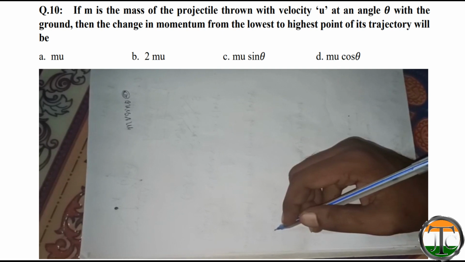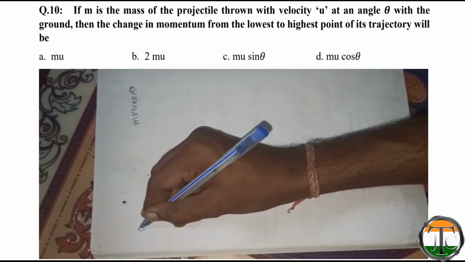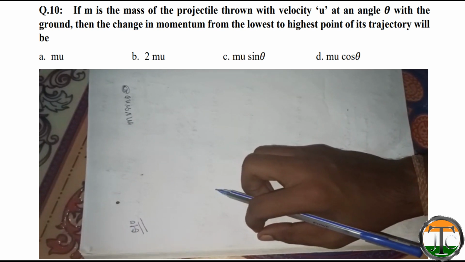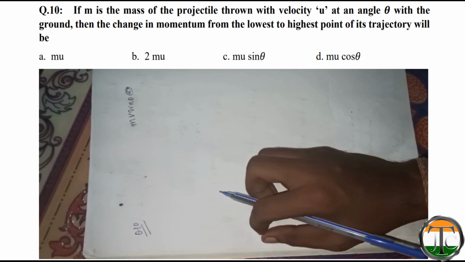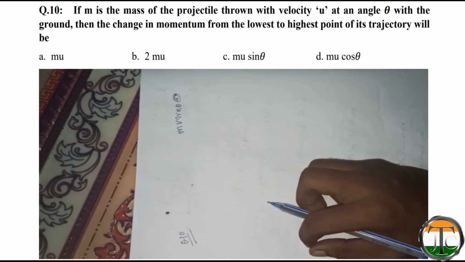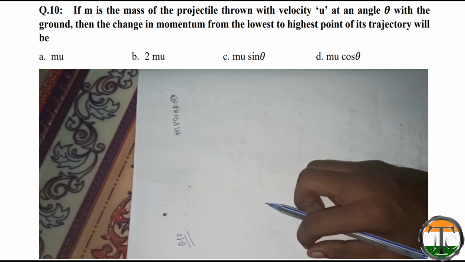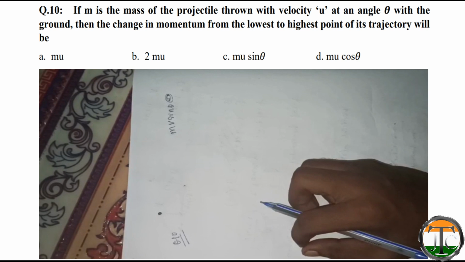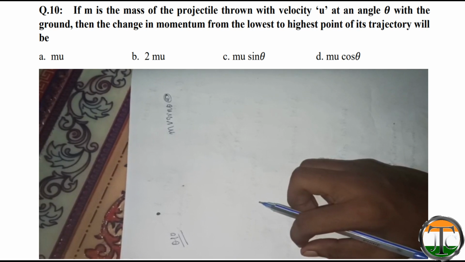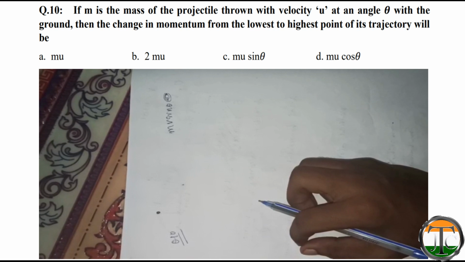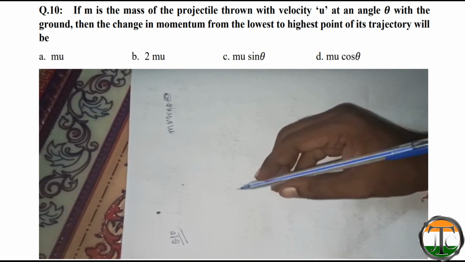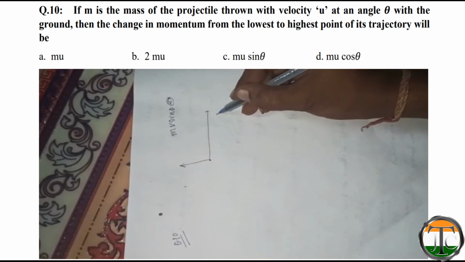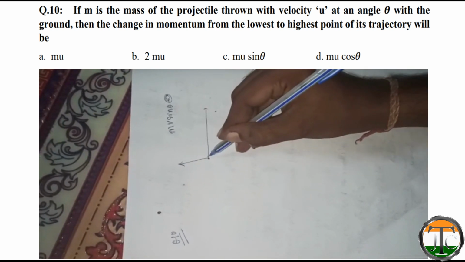Now we will solve question number 10. What is the question? If m is the mass of a projectile thrown with velocity u at an angle theta with the ground, then the change in momentum from the lowest to the highest point of its trajectory will be: mu, 2mu, mu into sin theta, mu into cos theta. So let's solve this question. Given that, this is the x-axis and this is the y-axis.